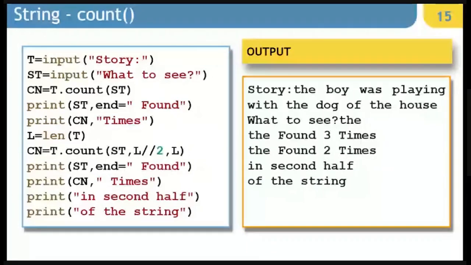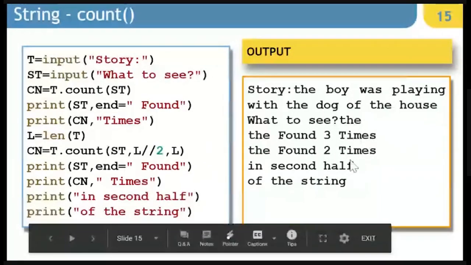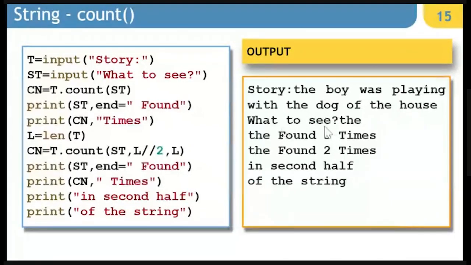So it is going to tell you that "the" is found 3 times. I am looking for "the" in the entire string, I am not putting any starting point or ending point. That means it is looking through the entire string.